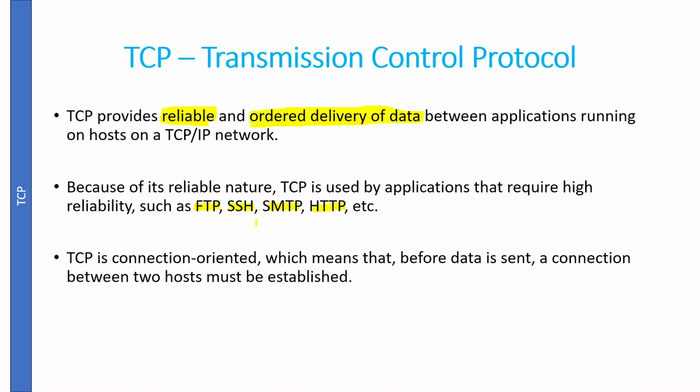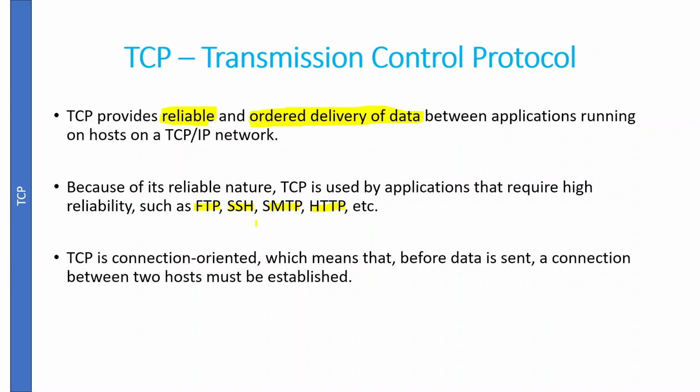Then we have error correction, so we can detect and correct errors when we transmit our data. And also we have sequencing, that means we can deliver our data in the correct order, right? Also, when it comes to TCP connection establishment, we send a SYN, or synchronize, message from the sender to the receiver, right?